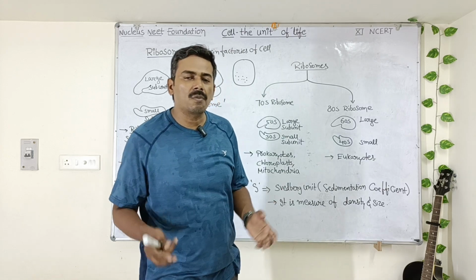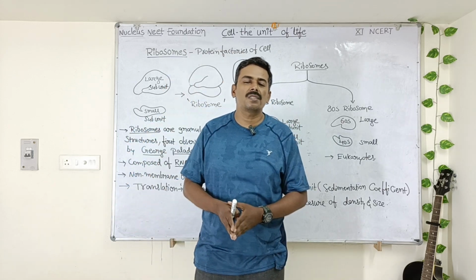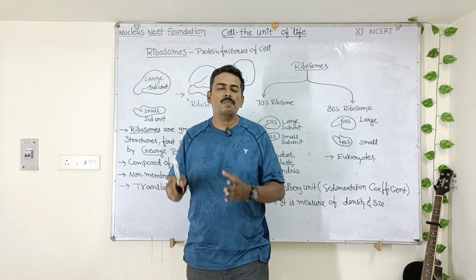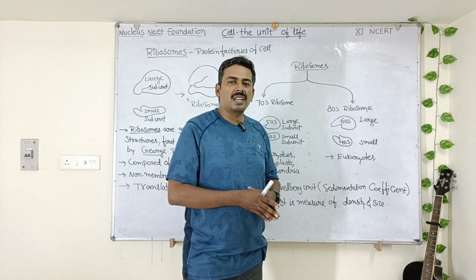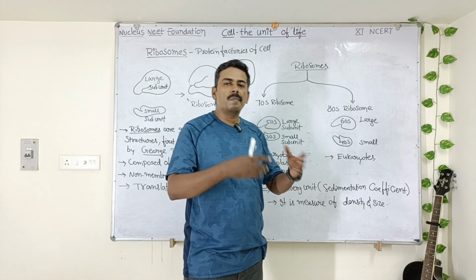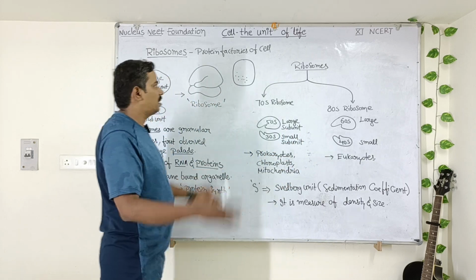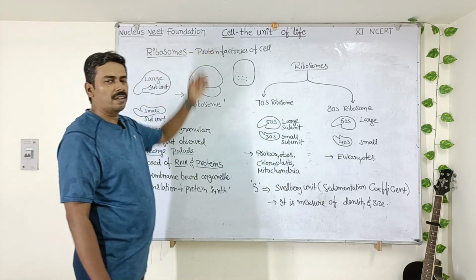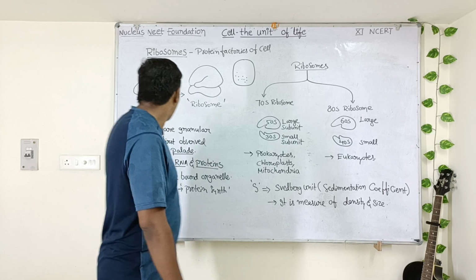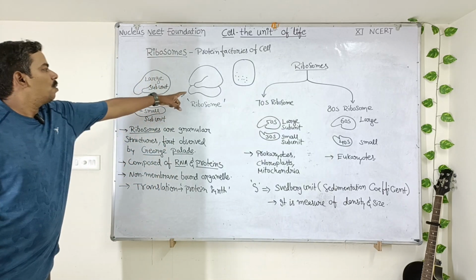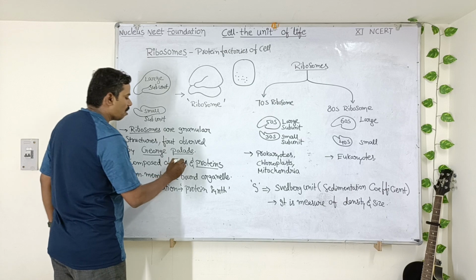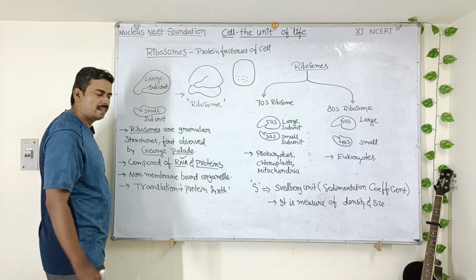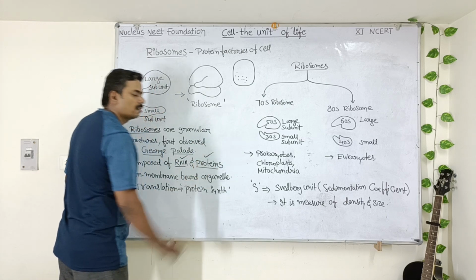Generally in a factory, what will happen? Some manufacturing process will be taking place. In this ribosome, which is called protein factory, protein manufacturing will be taking place. Proteins will be manufactured. Proteins will be synthesized. That's why the name protein factories of cell. Okay. Next. The ribosome is composed of which molecules? It is composed of ribonucleic acid and proteins.